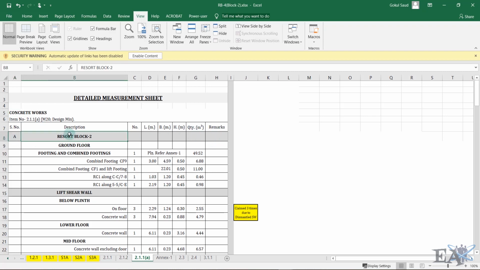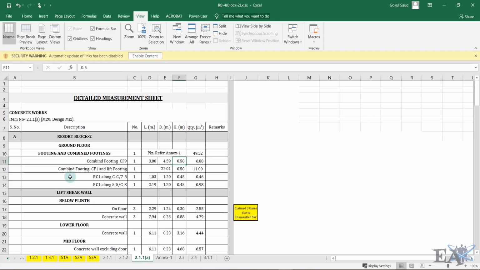This is resort block 2. On this side we have different blocks, block 1, 2, 3, 4. So this is the concrete work at block 2, that is building number 2, at the ground floor. Ground floor works: the footing and combined footing that we did. Combined footing CF9, that is the designation of the combined footing. We did 1 combined footing, length is 3, breadth is 4.59, height is 0.50. From here we can get this data. I'll tell you when I talk about the measurement sheet.